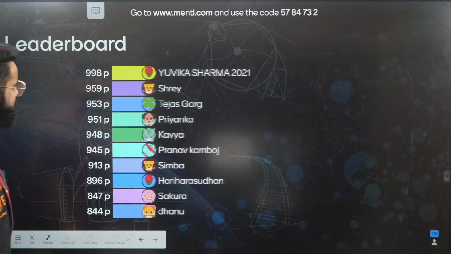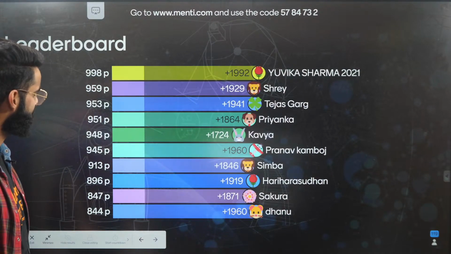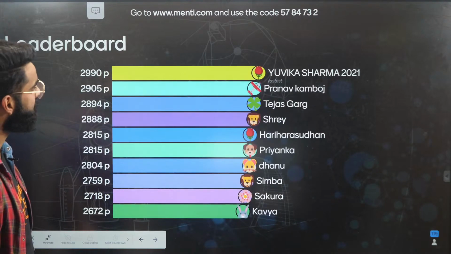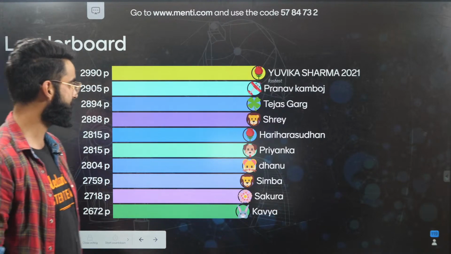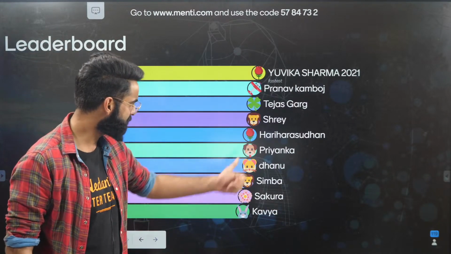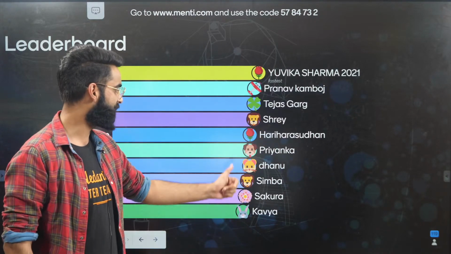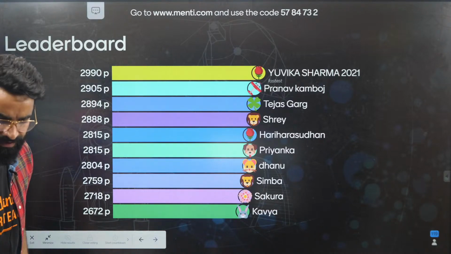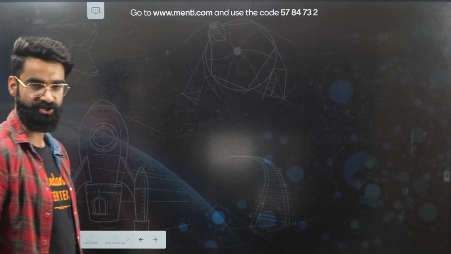Okay, so let's see the leaderboard. Let me see who is topping the leaderboard right now. It's going to be Yuvika at the top, the fastest one to answer. Then we have Pranav, Tejas, Shrey, Hari, Priyanka, Danu, Simba, Sakura, and Kavya. Wonderful, great job done. Perfect. Moving on to one more question.